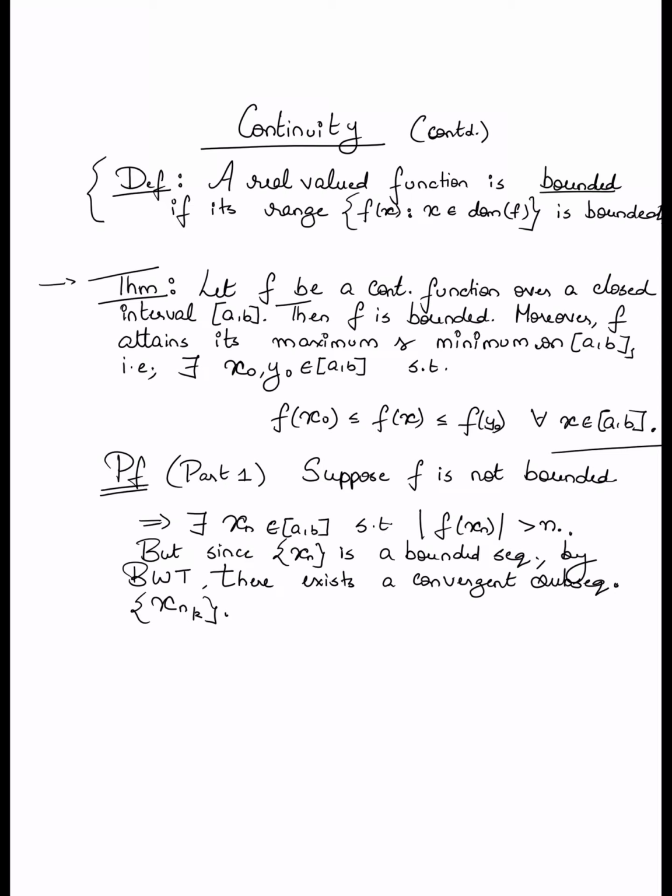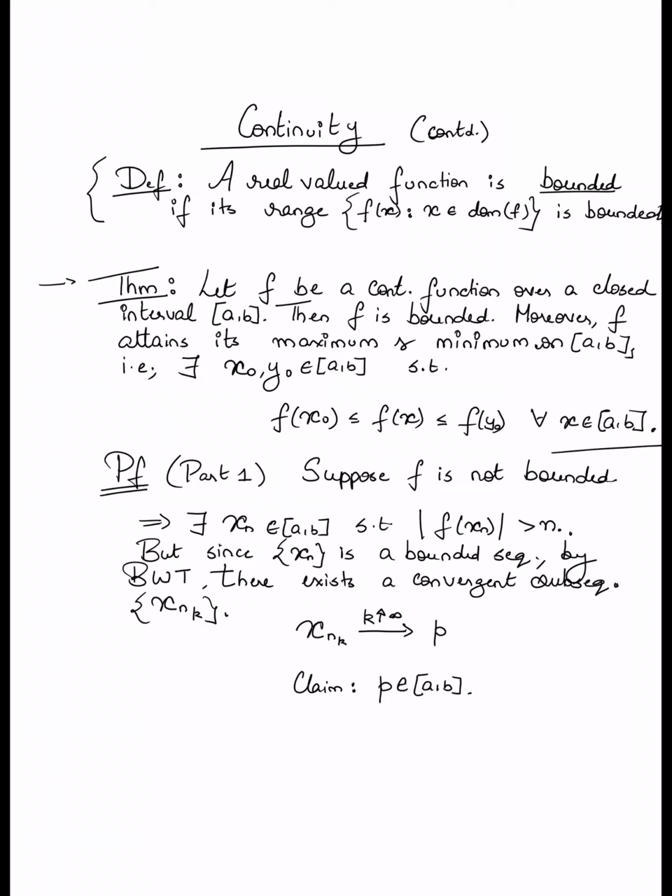Because xn is a bounded sequence, by BWT there exists a convergent subsequence, xnk. As k goes to infinity, it converges to the limit p. My claim now is that this p must also belong to the interval a, b.